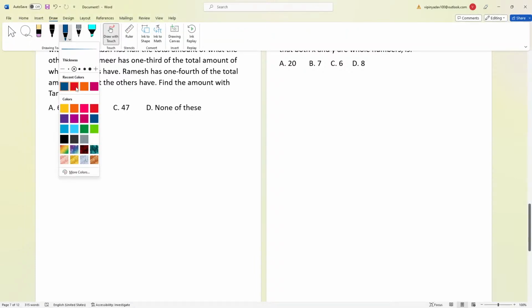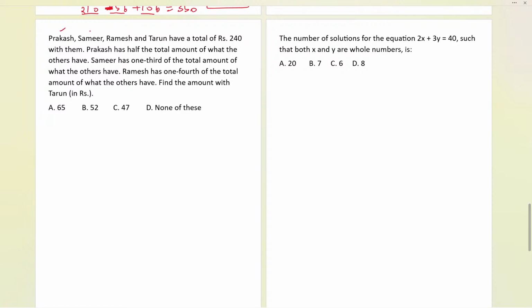Okay, so now let us see the question. The question says that Prakash, Sameer, Ramesh, and Tarun have a total of 240 rupees with them. Suppose they are friends and they go to school only, that's why they have less money. They are going to have some party, so they might be purchasing some patty or a burger or whatever it is. They have 240 rupees in total. So can I frame the equation like this?